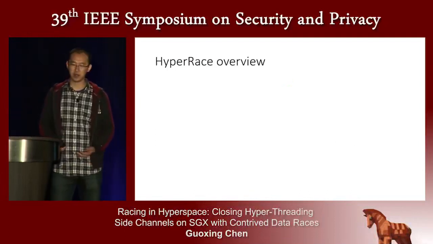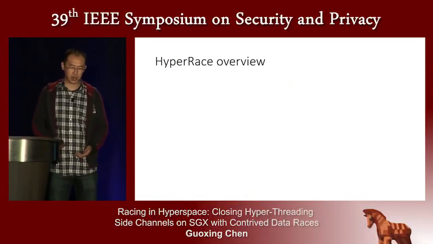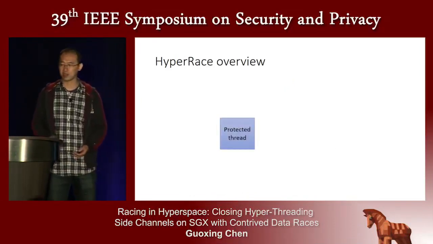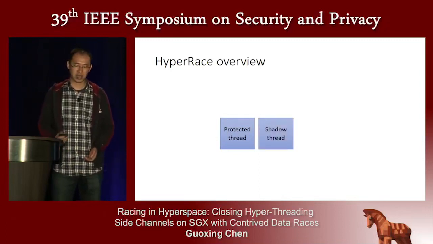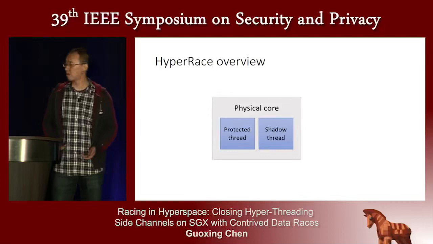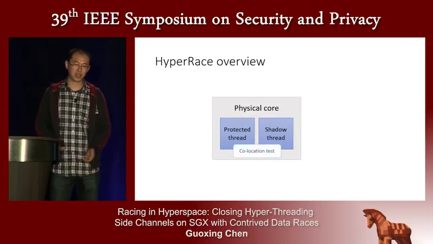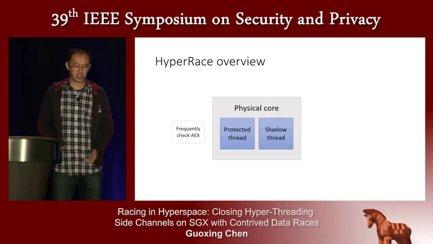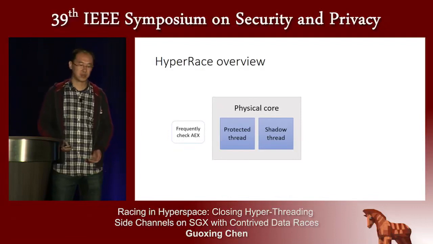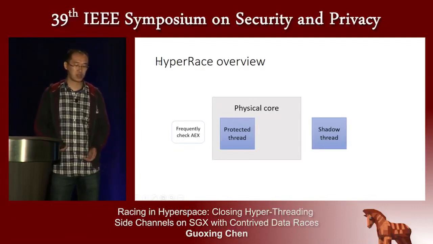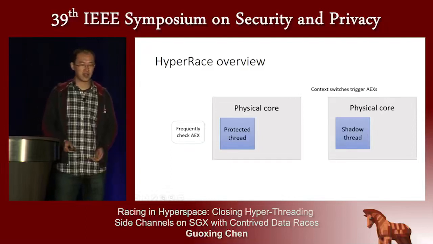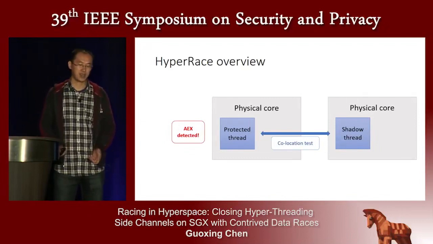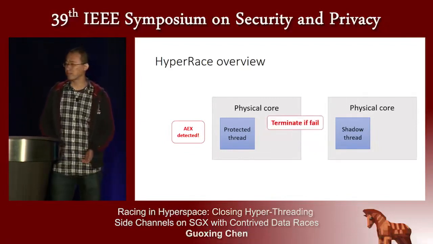Here's the overview of our scheme. For each enclave thread to be protected, called a protected thread, we create an auxiliary enclave thread called a shared thread, and ask the OS to schedule them on the same physical core. A collocation test will be performed in the beginning to verify this scheduling arrangement, and the protected thread will then frequently check for AEX, because whenever an enclave thread is switched out, AEX will occur. And whenever an AEX is detected, the collocation test needs to be run again. If the test fails, the program will terminate.